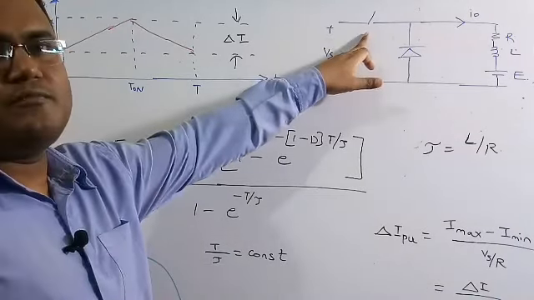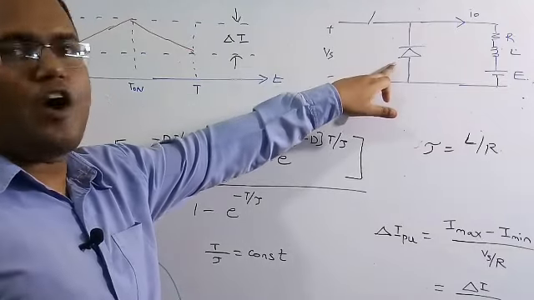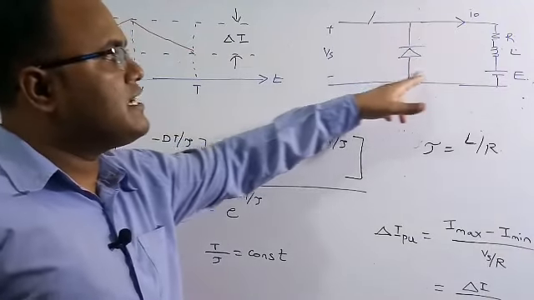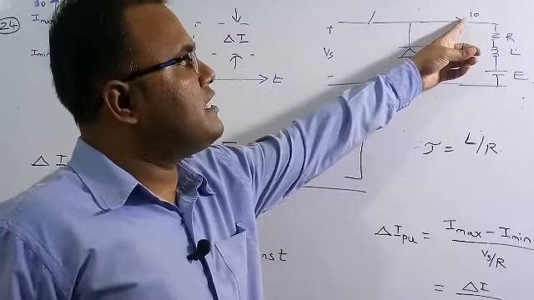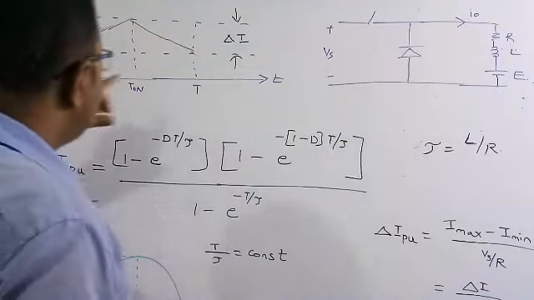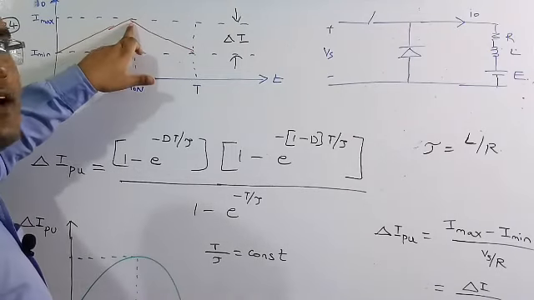So when the switch is on, for 0 to T on, the diode is off. So therefore the current is charging, the inductor gets charged, so therefore current I naught will increase. During 0 to T on, the current will increase from I minimum to I maximum value.